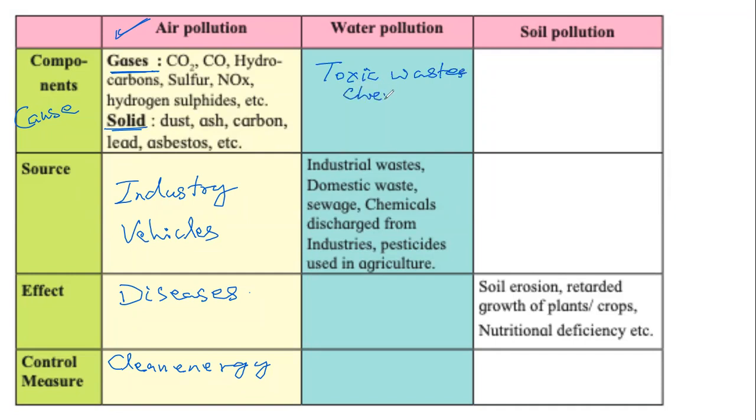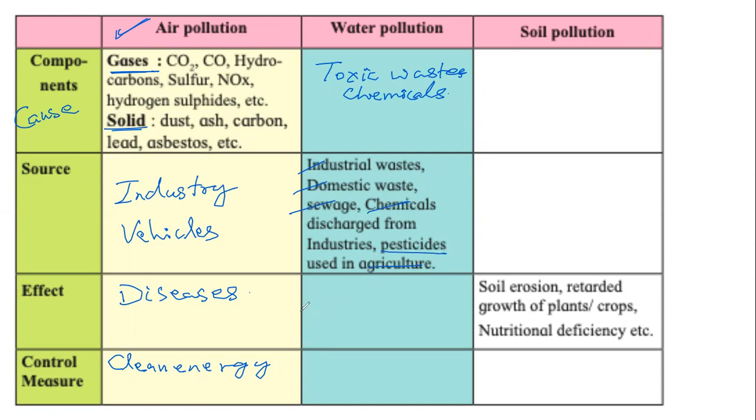Chemicals, poisonous gases, good. Gases can also mix in the water, correct. Of course we get this from industries, and from our homes also. Sewage, that is drains, chemicals discharged from industries. And pesticides used in agriculture, I mentioned this.